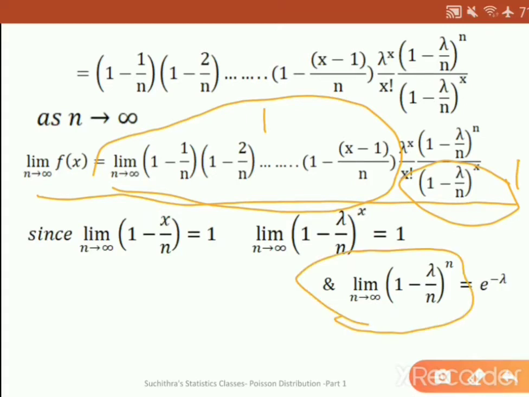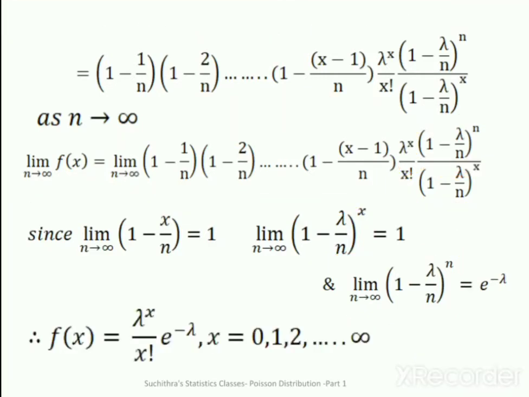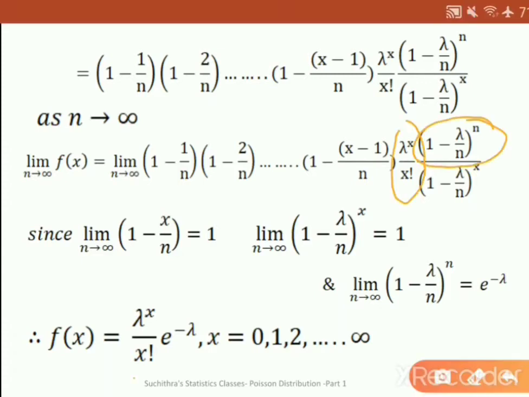And the limit as n tends to infinity of (1 - lambda/n) raised to n is e raised to minus lambda. So what we are getting: f of x is equal to lambda raised to x by x factorial, e raised to minus lambda,